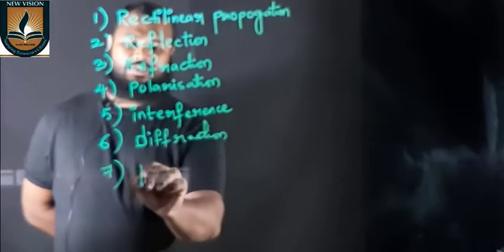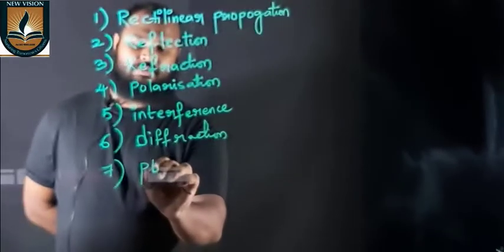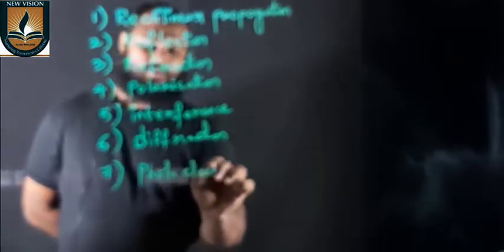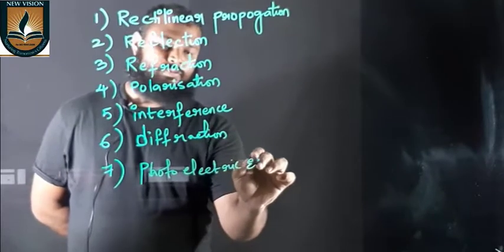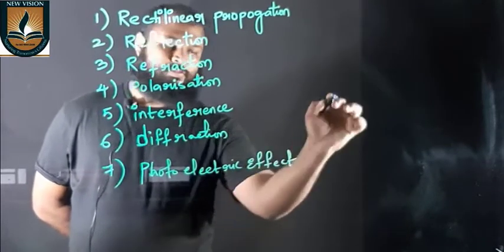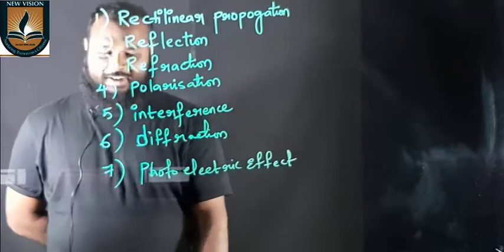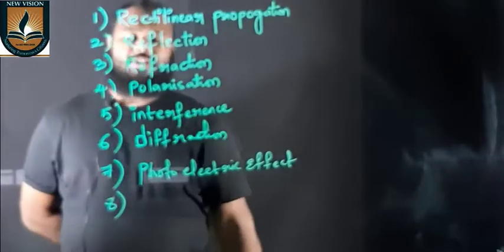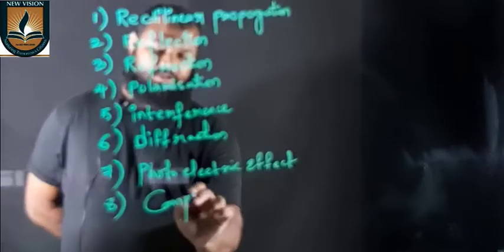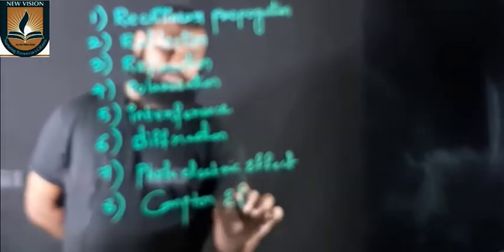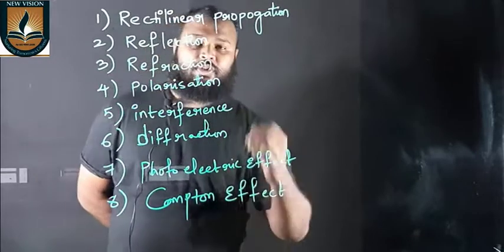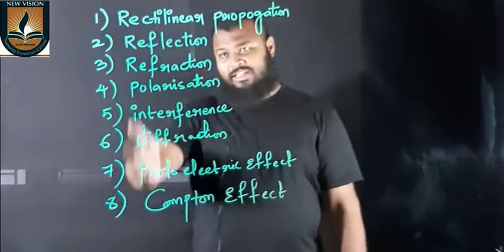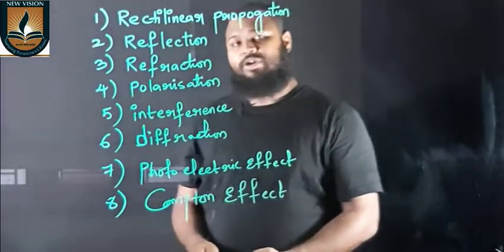The seventh phenomenon light can show is the photoelectric effect, and the last but not the least is the Compton effect. So these are the different phenomena which are shown by light.